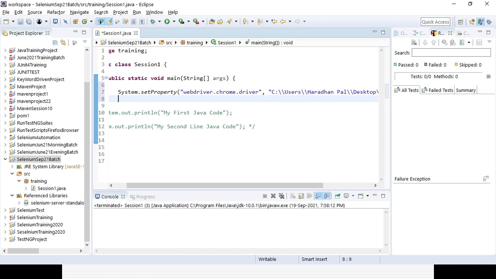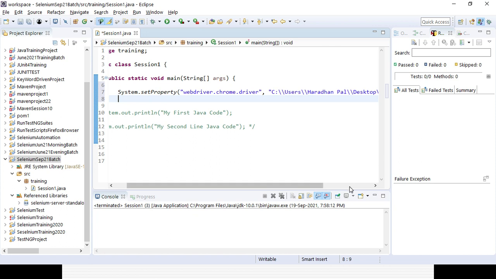Then I will create one complete fresh real time project with the help of the page object model, where I will be using the hybrid framework and try to implement other things like TestNG reports, extent reports, Apache POI, log4j, listener classes, all this stuff. And I will create one more session for Jenkins, where I will be doing continuous integration testing. Okay, so that is the first part we need to set up, right?